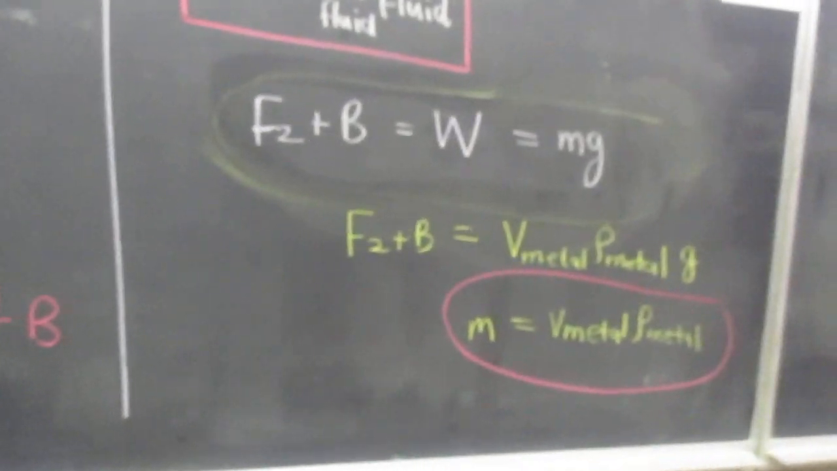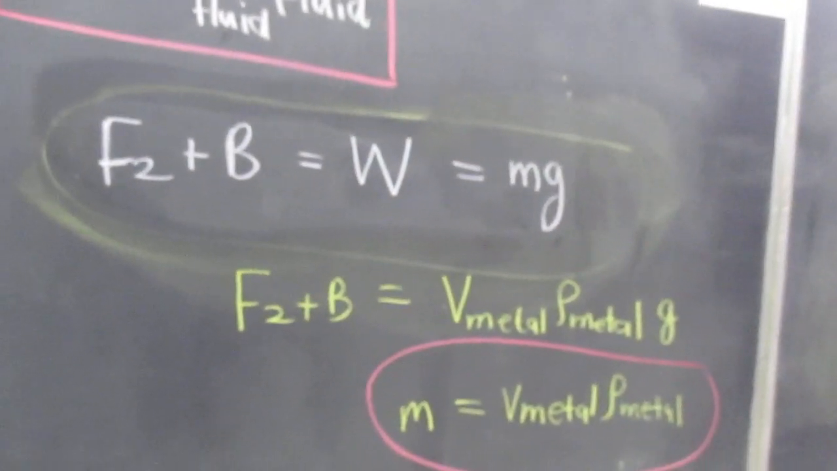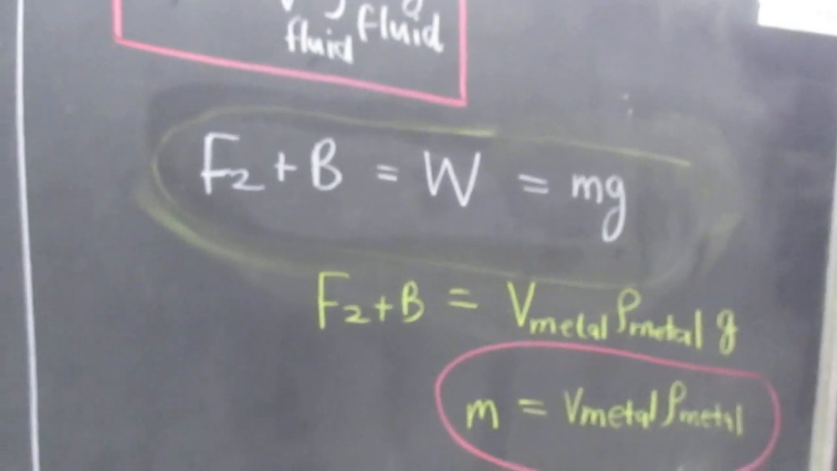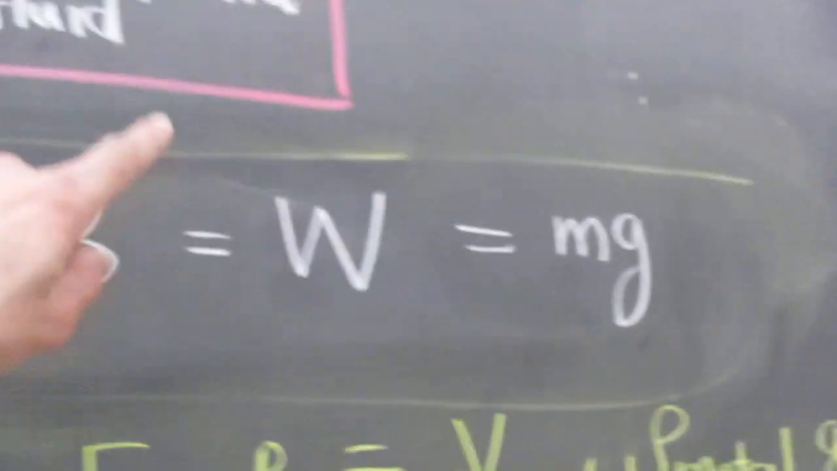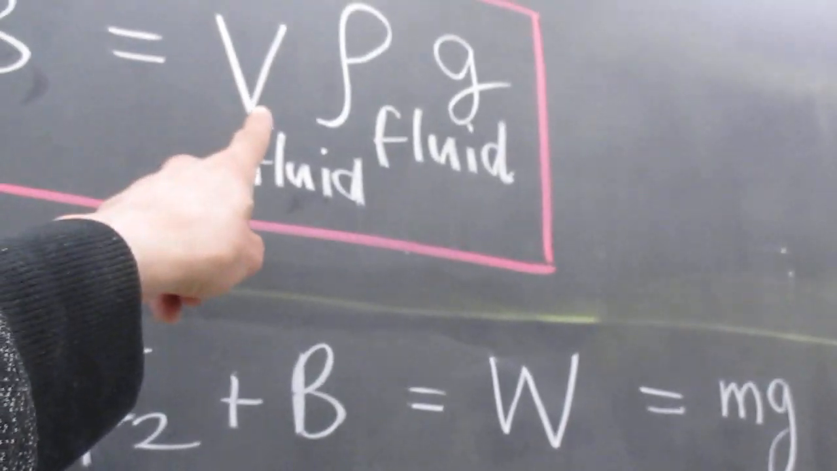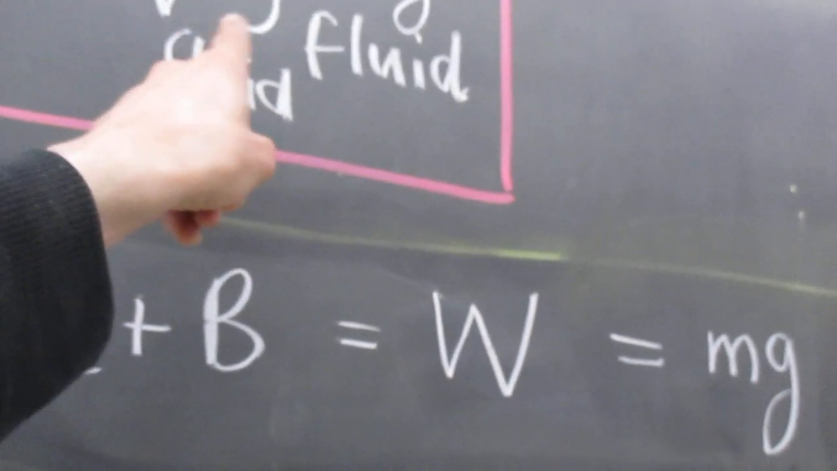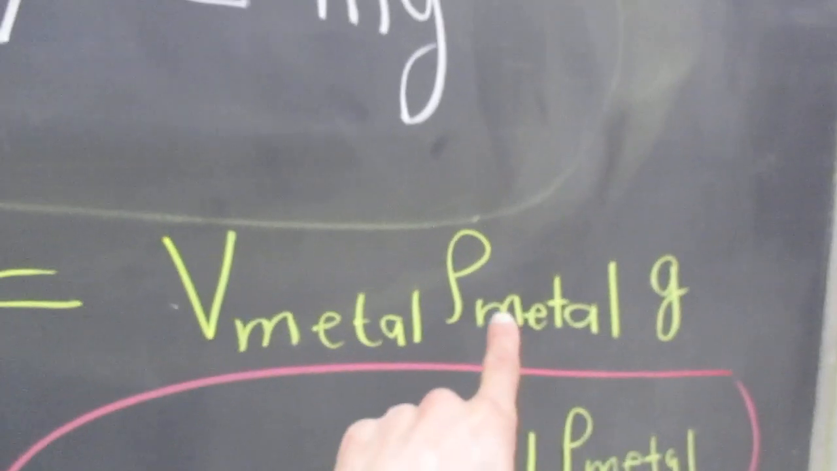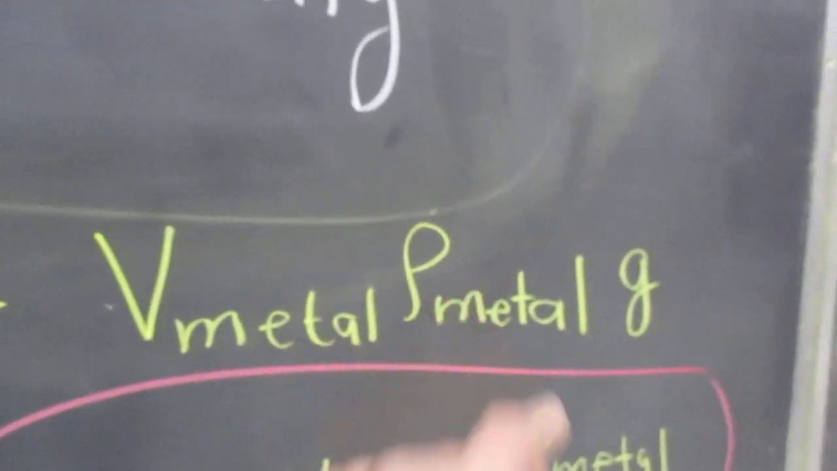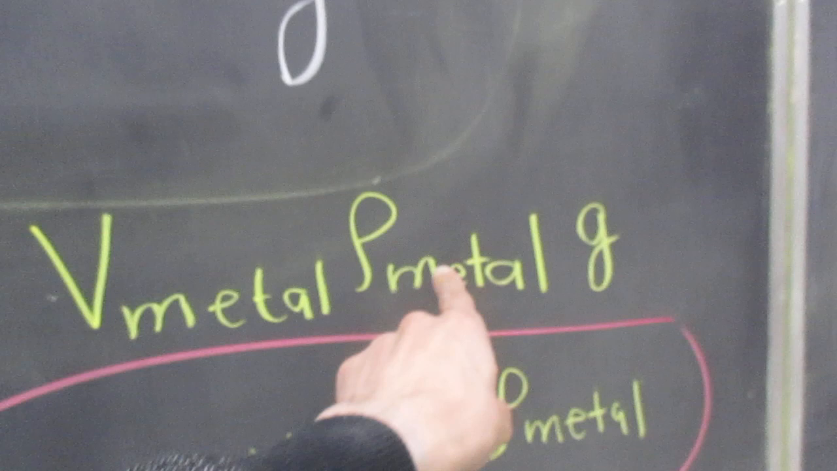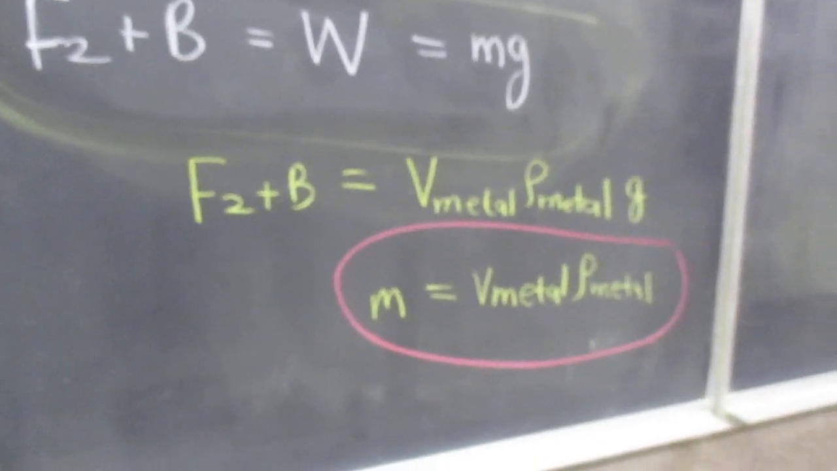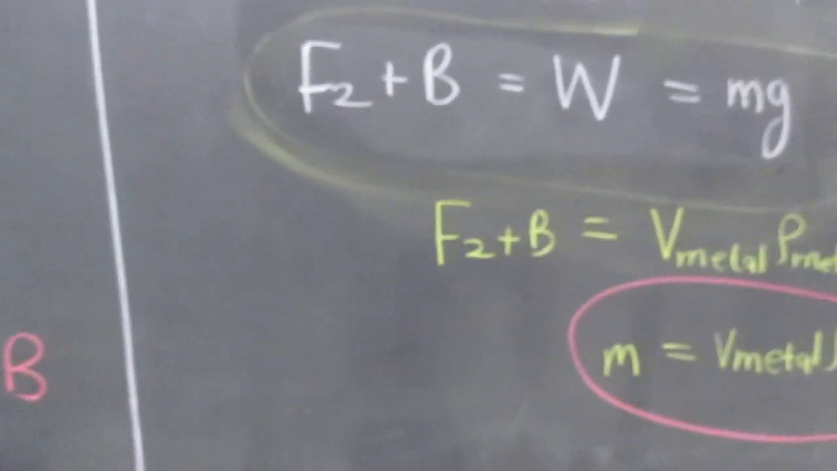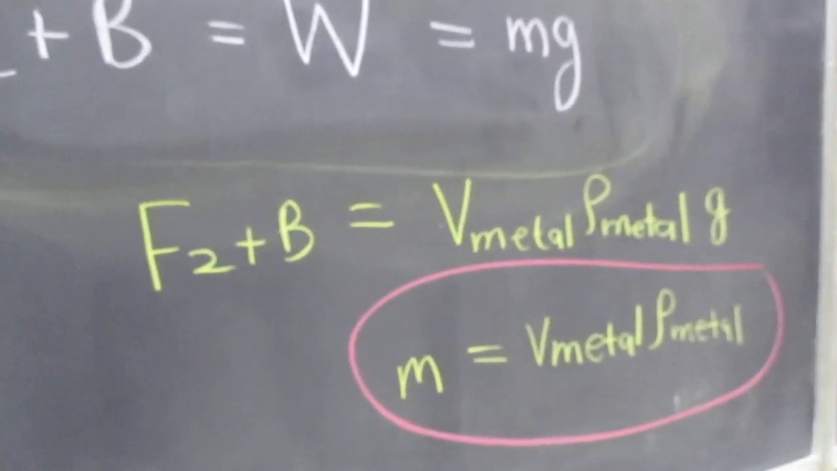And our goal is to measure the density of the metal. That's what we call rho metal. Don't confuse that with the fluid. That's going to be for water. So we have rho, Greek letter rho, the density of the metal. That's what this represents. And we can calculate that based on our previous measurements as just discussed.